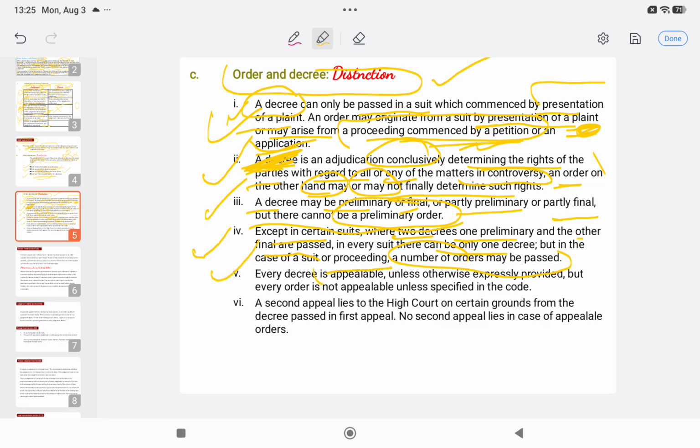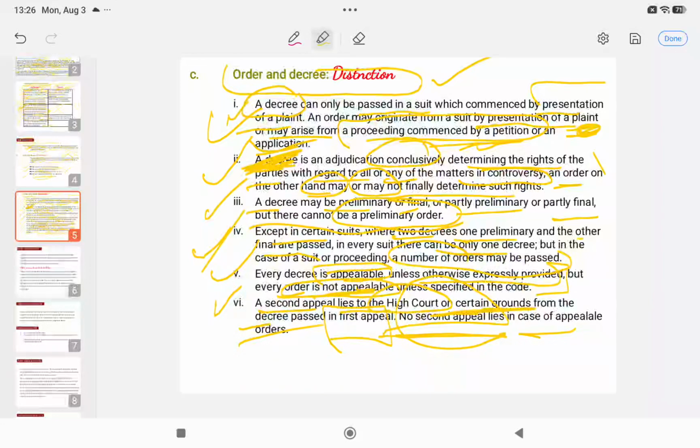Next, every decree is appealable. However, every order is not appealable, but both are subject to what has been provided in the code. Every decree is appealable unless the court has restricted it, and every order is not appealable unless the code allows it, right? Next is a second appeal. It may lie to the High Court on certain grounds from the decree which has been passed in the first appeal, right? But there is no such second appeal in the case of appealable orders, right? So these are the distinctions.